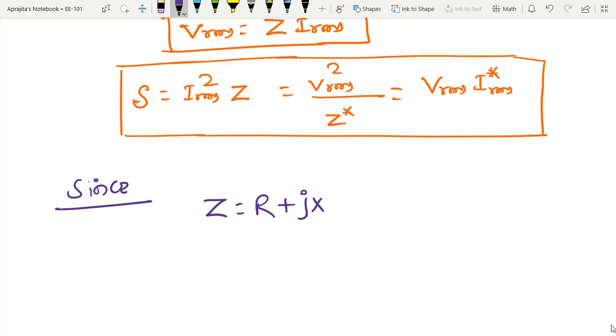So basically S is Irms squared times R plus jX.